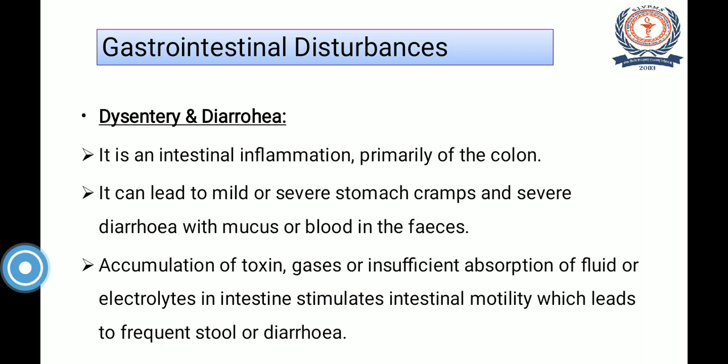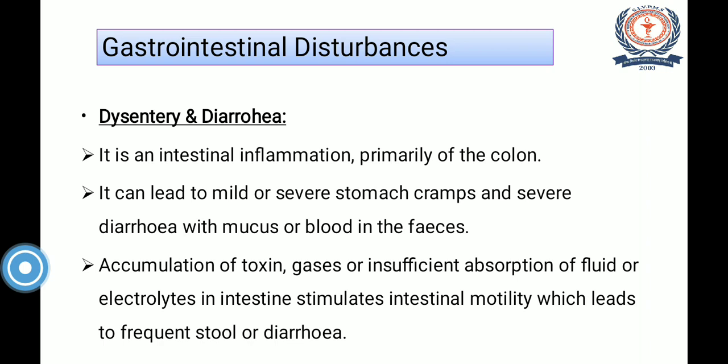Accumulation of toxins, gases, or insufficient absorption of fluid or electrolytes in the intestine stimulates intestinal motility, which leads to frequent stool or diarrhea. It is exactly opposite to constipation. In constipation, gastrointestinal motility is reduced.